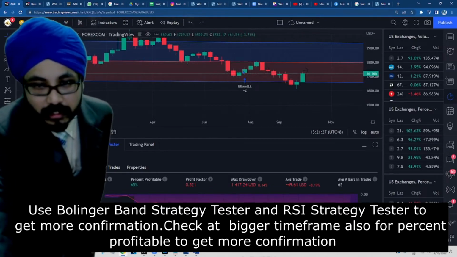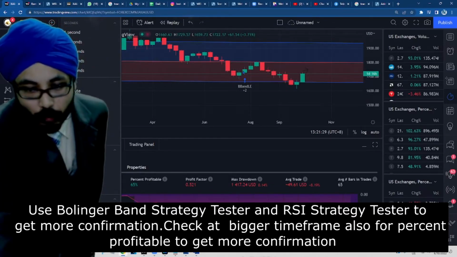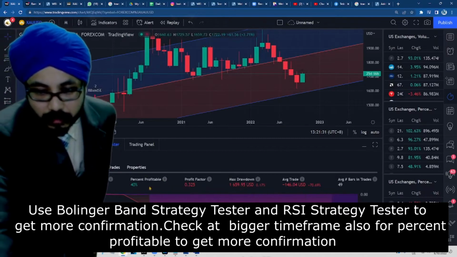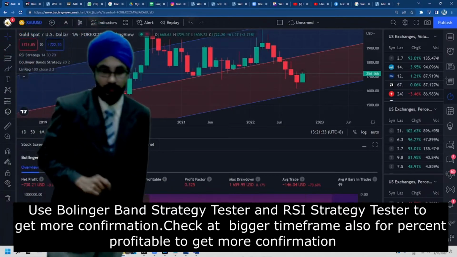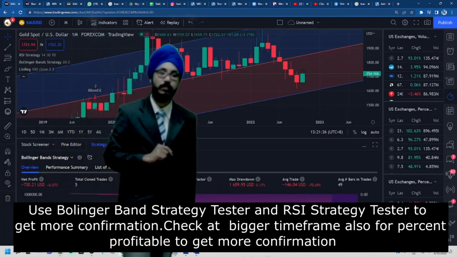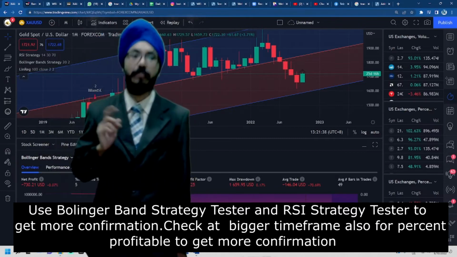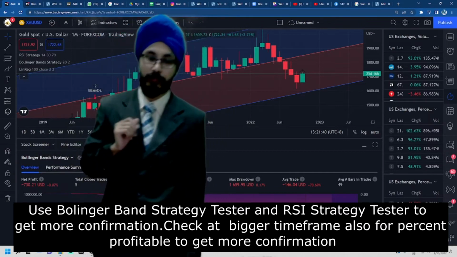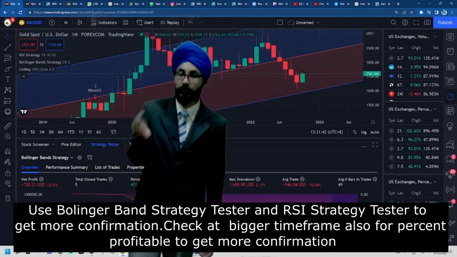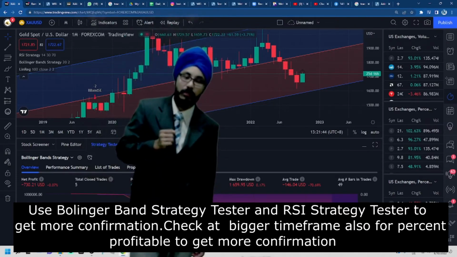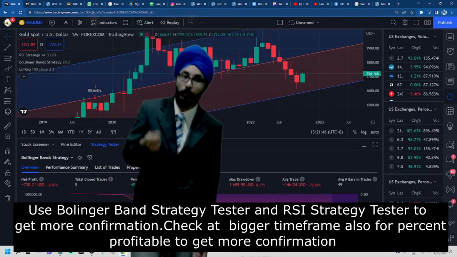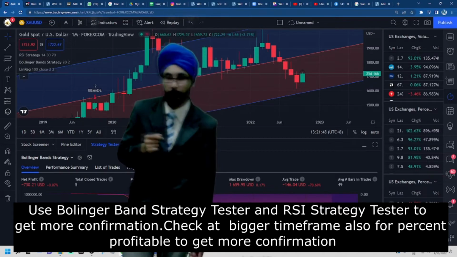And my 1 month is at 40%. For percent profitable, it's very important that it needs to be above 50%. If it is above 50%, that means we are able to go with the entry.